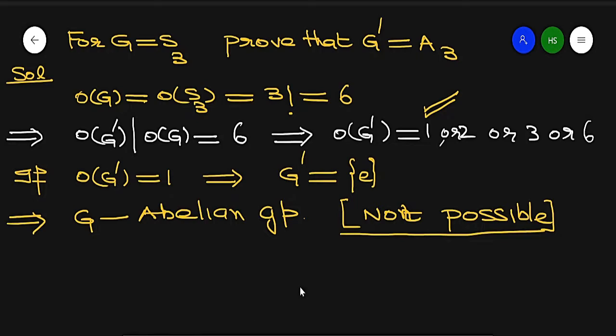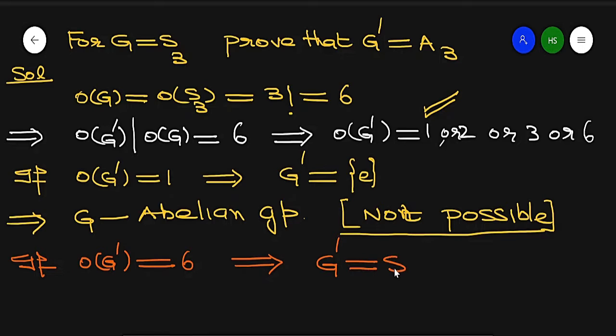Now, second, if the order of G dash is equal to 6, then what do we get? Then G dash is equal to S3.